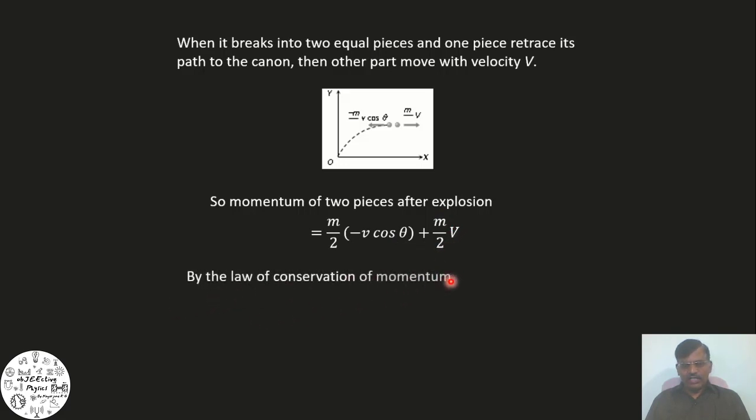By the law of conservation of linear momentum, we know that total linear momentum before the explosion is equal to total linear momentum after. Therefore, mv cos theta is equal to minus m by 2 v cos theta plus m by 2 v, or v is equal to 3v cos theta. This v is the velocity after explosion for the second particle.